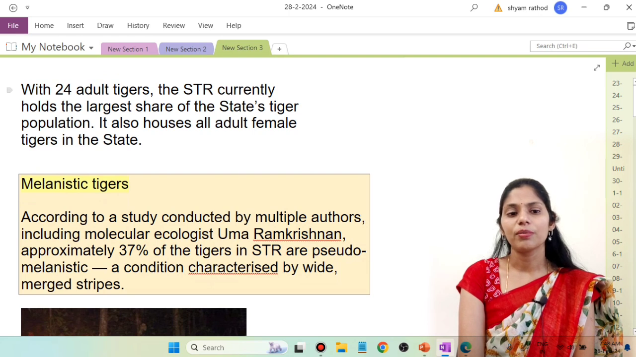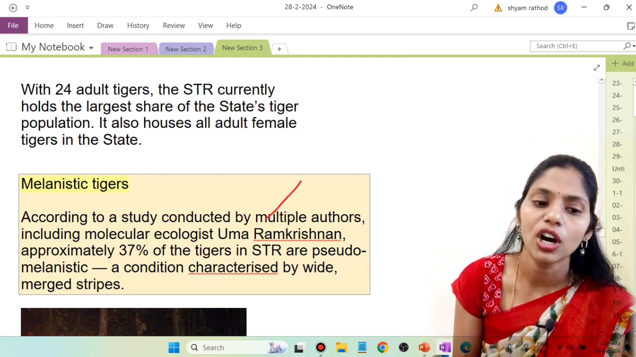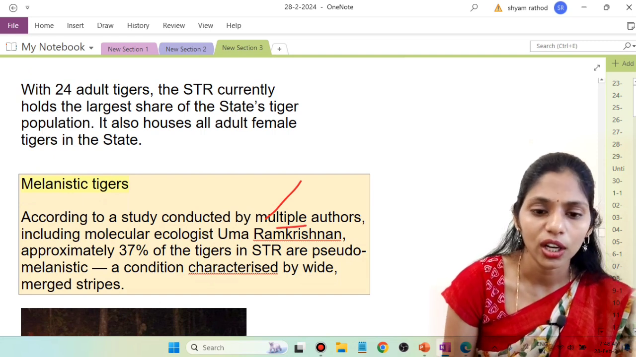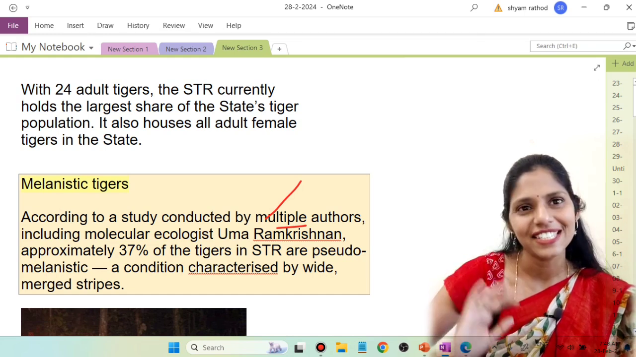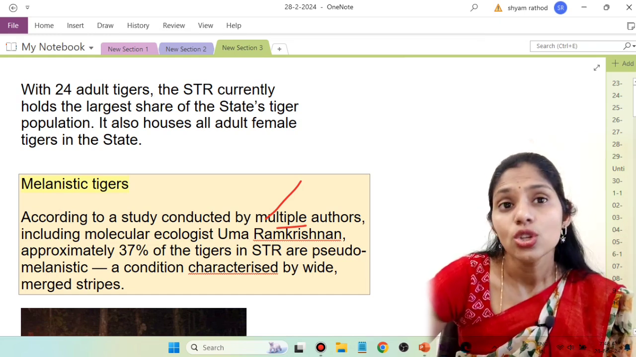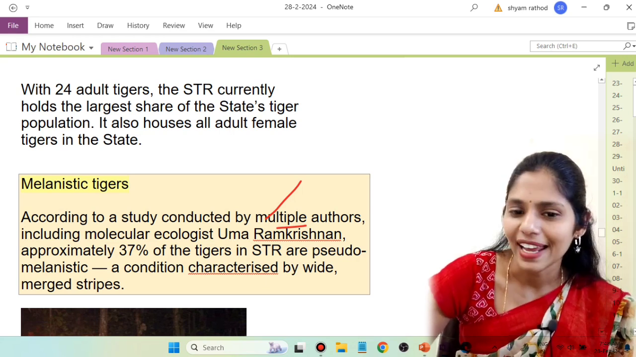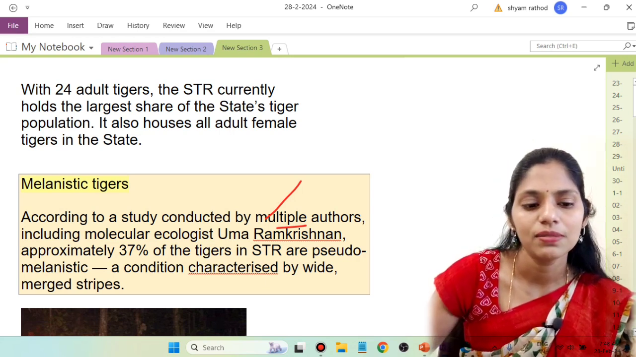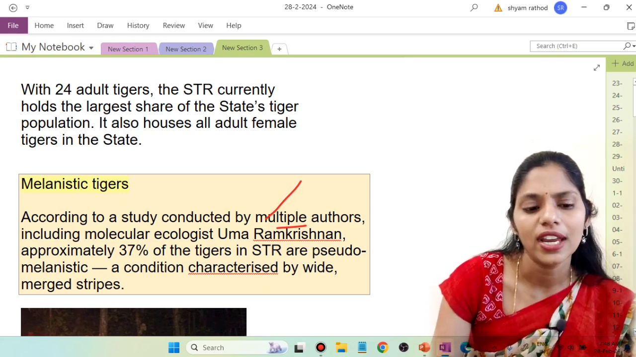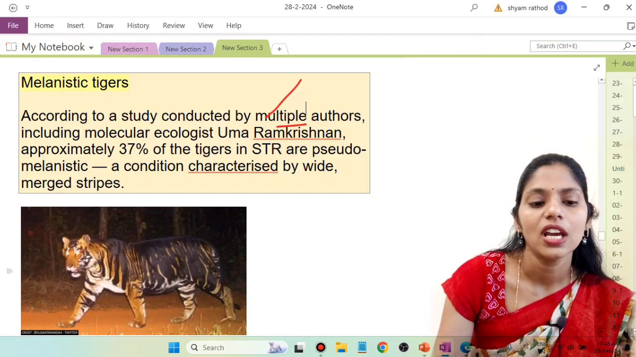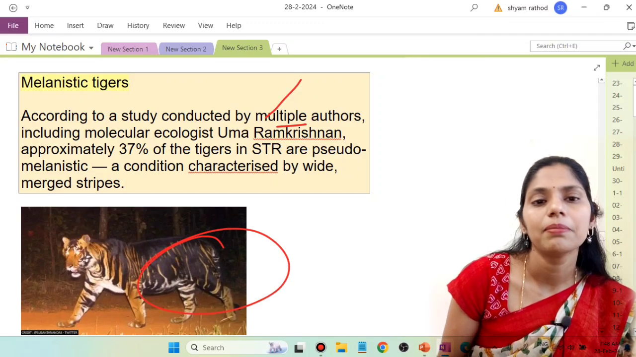So they are forming these melanistic tigers. According to a study conducted by multiple authors, including molecular ecologist Uma Ramakrishnan, it is not at all important to remember the names, but according to the study, approximately 37% of tigers in the Similipal tiger reserve have this pseudo-melanism. It is a condition where we can see merged stripes. Normally a tiger should be orange in color. Now you can see here the entire stripes have merged.